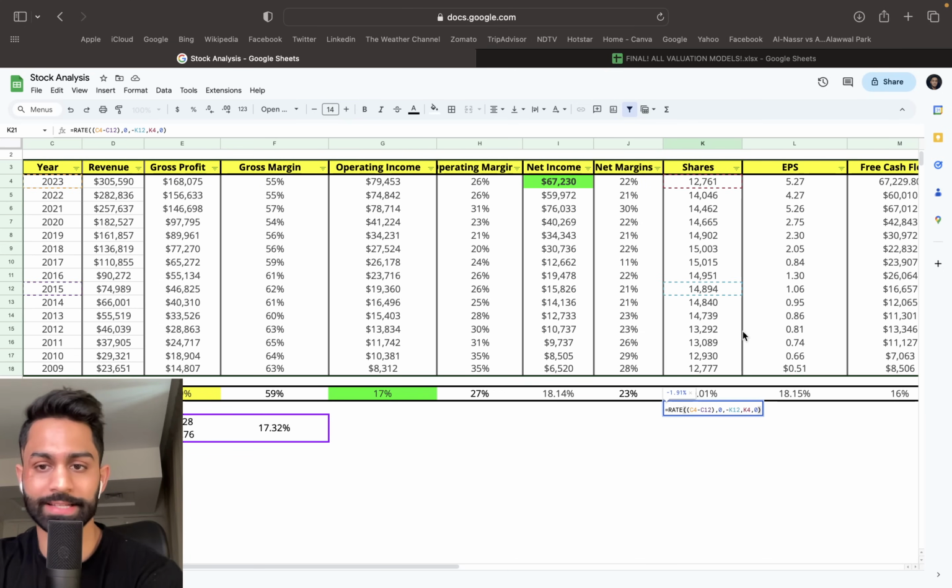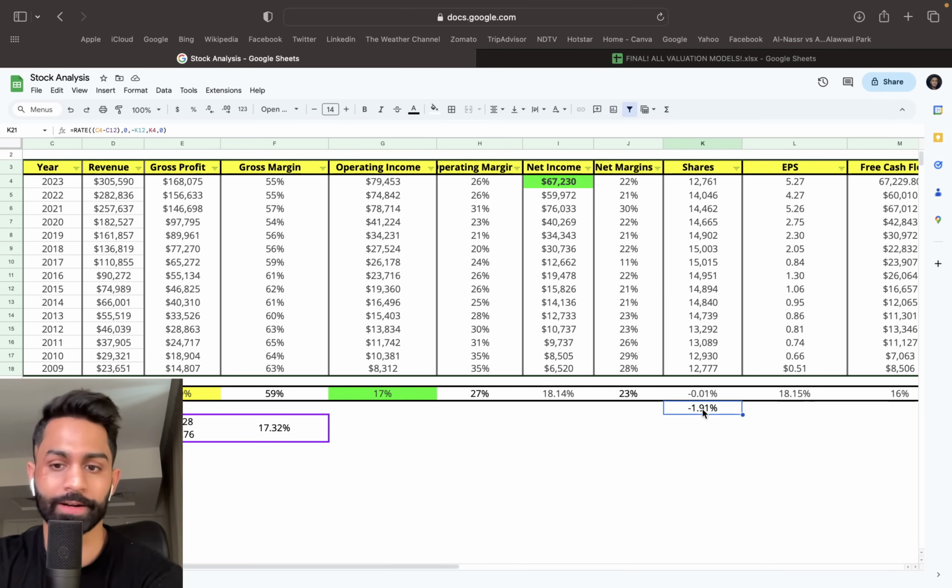But this right here is the number calculated since 2015. So the last 8 years, the shares have gone down by 1.9%. So in other words, Google has accelerated in their efforts to share buybacks in the last 8 years as opposed to the last 14, 15 years.